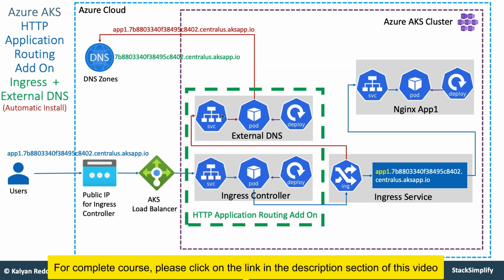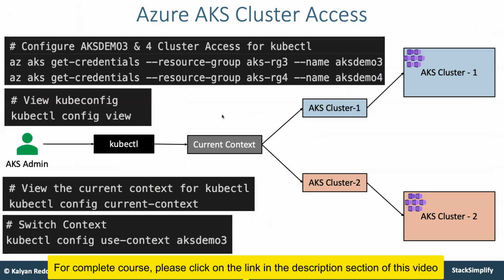So from there, you will move on to the HTTP application routing add-on. This is a non-production use add-on as of today from Azure, which automatically installs the Ingress and then external DNS. So you are also going to get good hands-on experience with this add-on and how you are going to deploy your applications and use it.